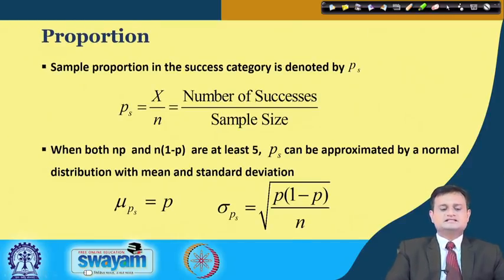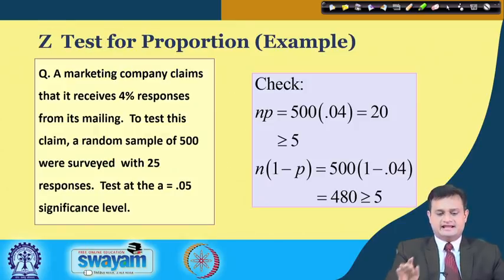So, PS is equal to x by n, number of successes divided by sample size, and mu PS is basically p, and sigma PS, these are the things you need in order to compute the test statistic. So, sigma PS for a sample is equal to square root of p into 1 minus p divided by n.